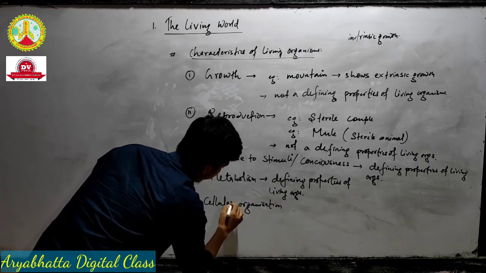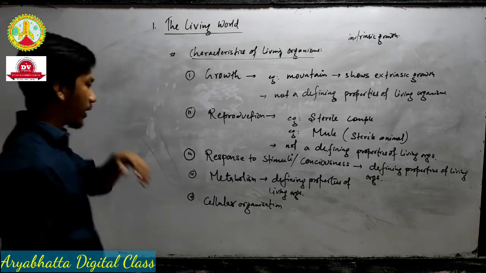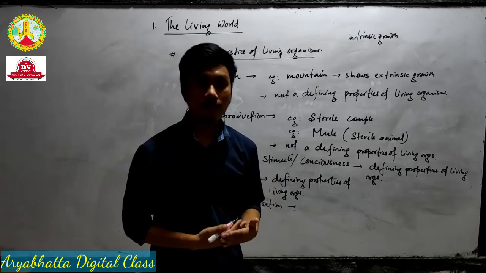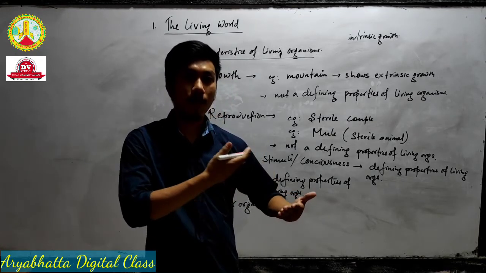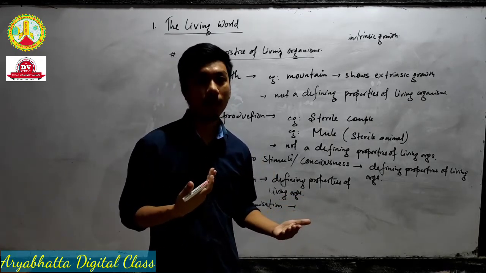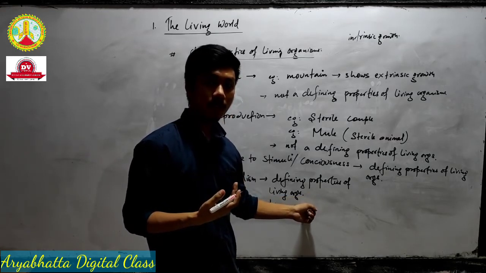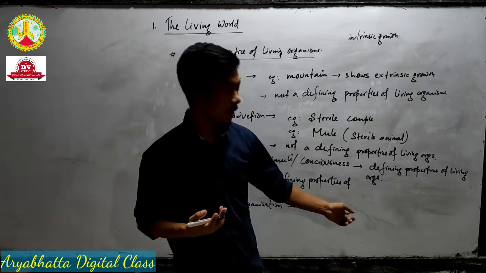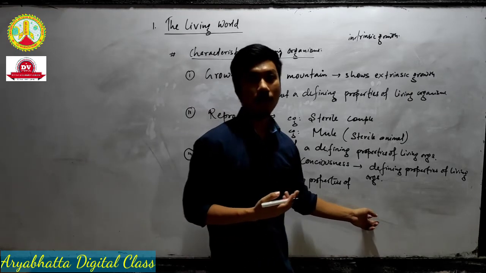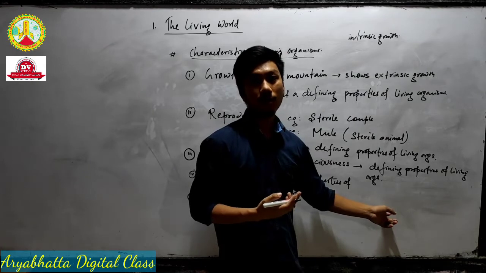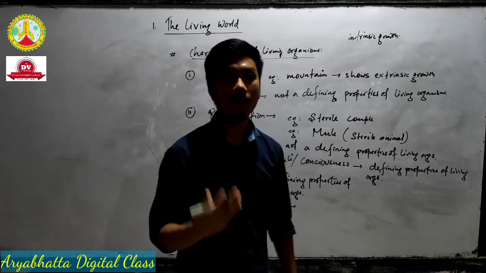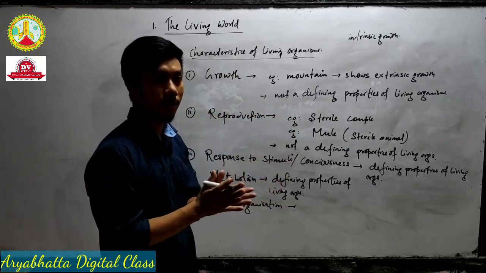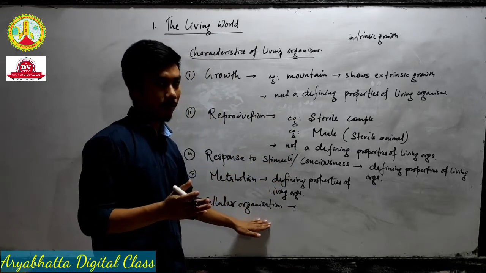Cellular organization means from a simple cell it develops into a larger organism. The first cell will form, then the cell will give rise to tissue, tissue will give rise to tissue system, tissue system will give rise to organs, organs will give rise to organ system, and organ system ultimately results in the development of an organism. All that process together we call cellular organization.